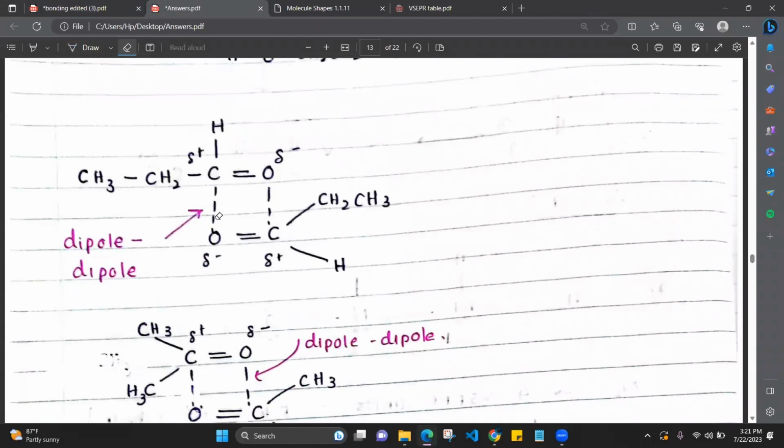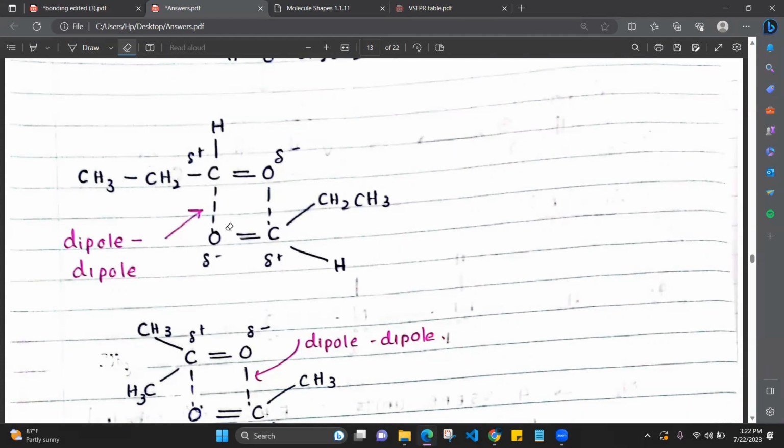It has a dipole-dipole interaction. It is not hydrogen bonding, no hydrogens here. It can form a hydrogen bond from this one also, but apart from that, dipole-dipole is the prominent one. Okay. So when you consider dipole-dipole, oxygen is more electronegative, so it has the negative pole. Carbon is less electronegative, so it has the positive pole.